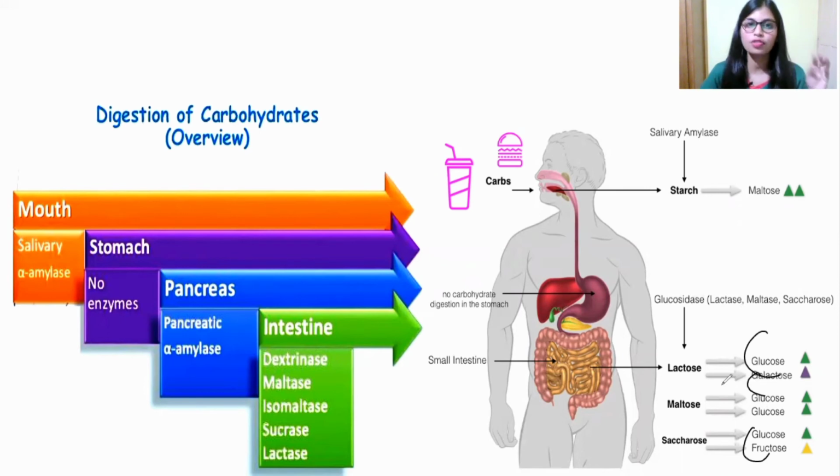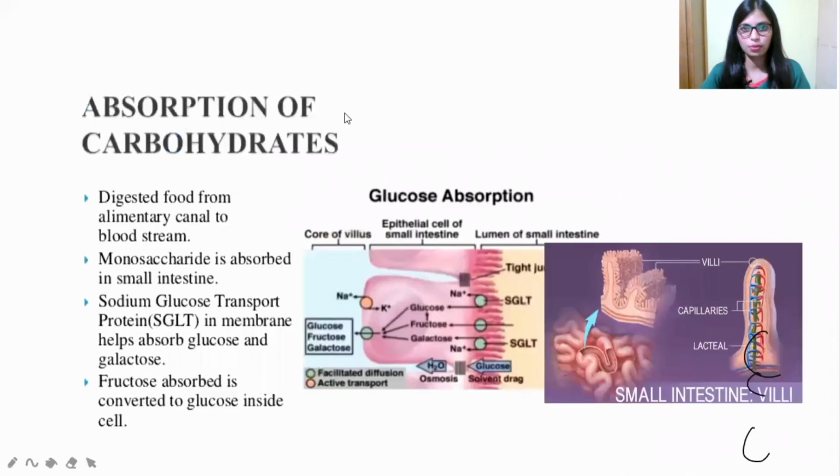Okay, because after this digestion, absorption has to take place. Polysaccharide is not easily absorbed, right? That's why it has to be converted into monosaccharides. Then only absorption takes place. So now let us see the absorption of carbohydrates. In the small intestine, digestion will be ended, right? After the ending of the digestion, the absorption takes place in the small intestine.